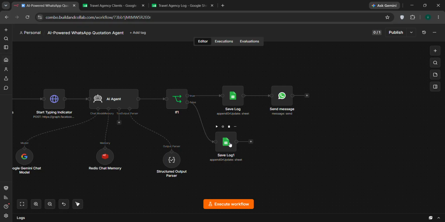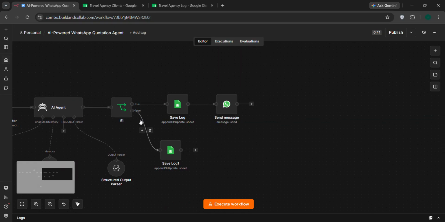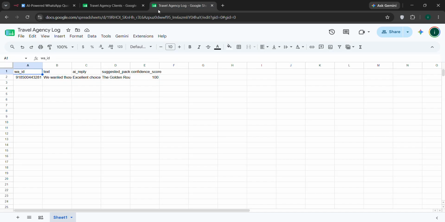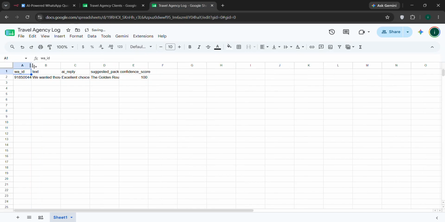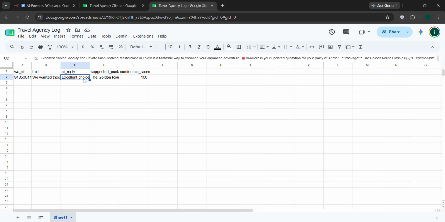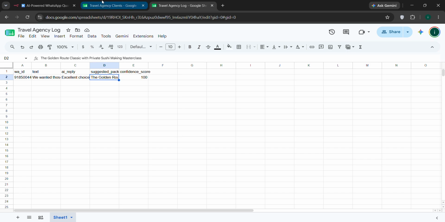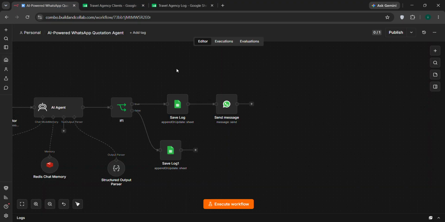Later in production, we will send those details to Slack or Telegram as per the client's choice. And if the confidence meets our threshold, then we will save the log: what exactly the user's message was, what the AI's reply was, and the suggested plan with the add-ons also.